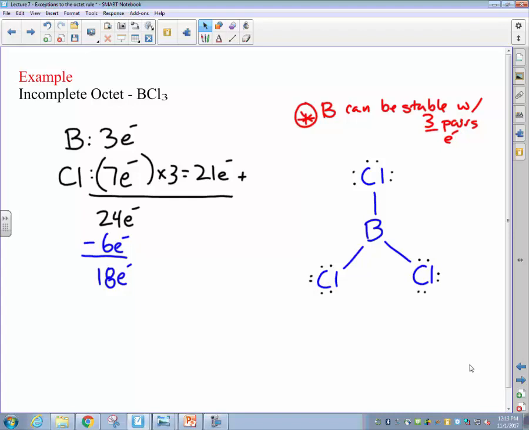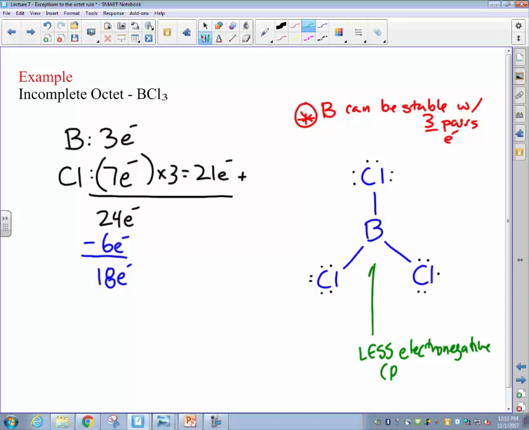But again, remember, the reason why we form these bonds is not in order to complete octet rules, but to put those electrons in their lowest potential energy level positions. Because the boron is less electronegative and the chlorines are much more electronegative, from an energy standpoint, it makes much more sense to put the lone electrons around those chlorine atoms at a lower potential energy position than it would be to form an additional bond between the boron and the chlorine.